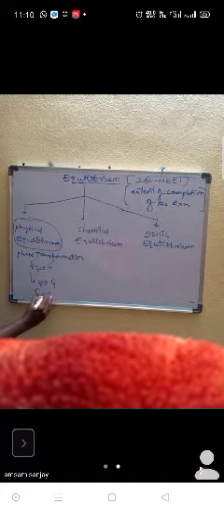Phase transformation means the solid changes to liquid, then liquid changes to solid, then liquid changes to gas, the gas changes to liquid, then solid changes to gas, gas changes to solid.